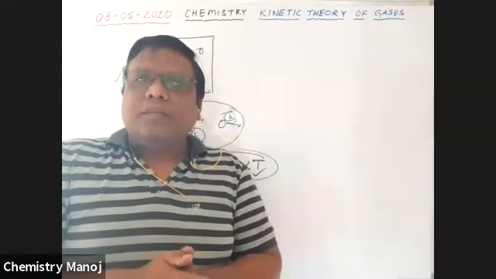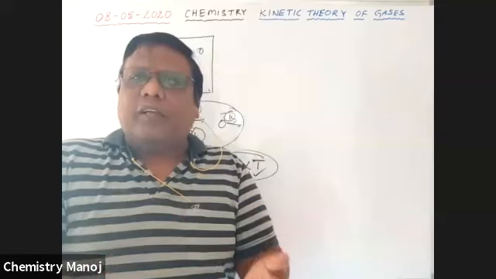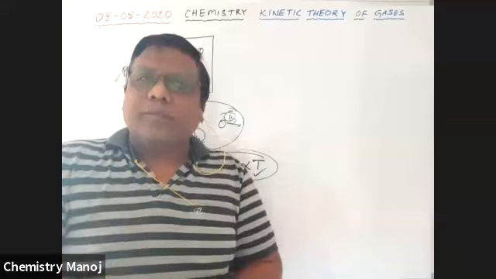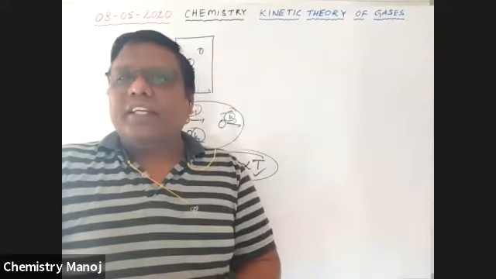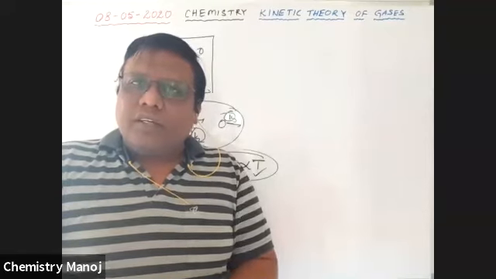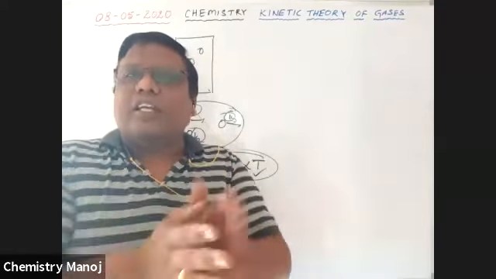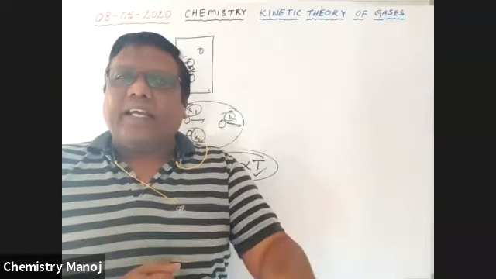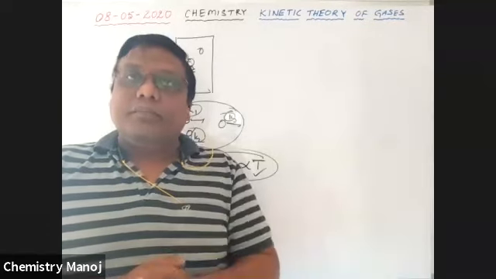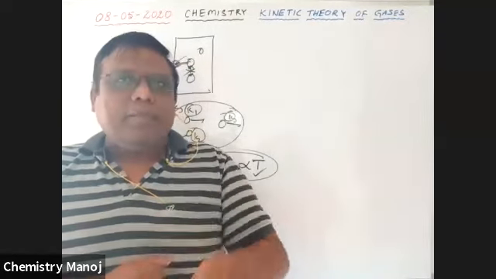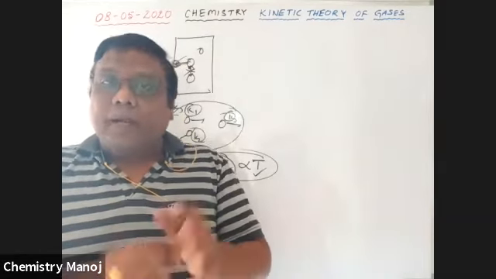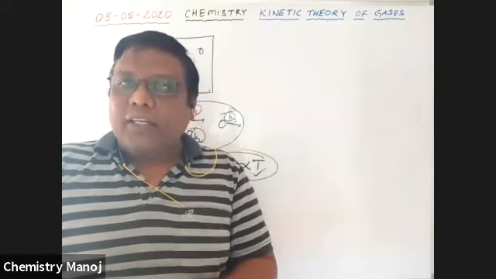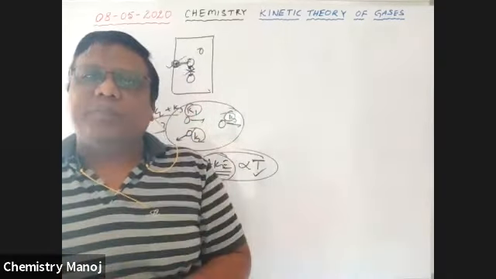Next point. Because they are freely movable in all directions, every particle has its own speed, that means its own kinetic energy. But their average kinetic energy is always constant for a particular gas at a particular temperature. At a constant temperature, the average kinetic energy of the gas molecule is constant, but if temperature changes, it also changes. So mind it, individual kinetic energies are different for different gas molecules, maybe the same or maybe different, but the average kinetic energy is constant.